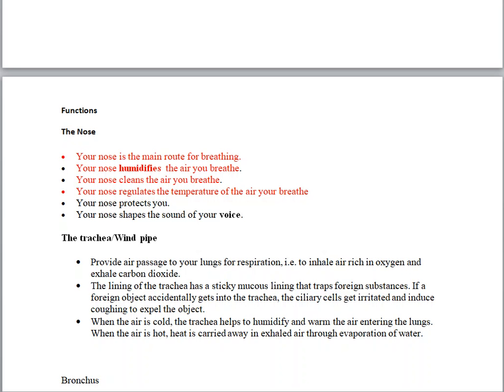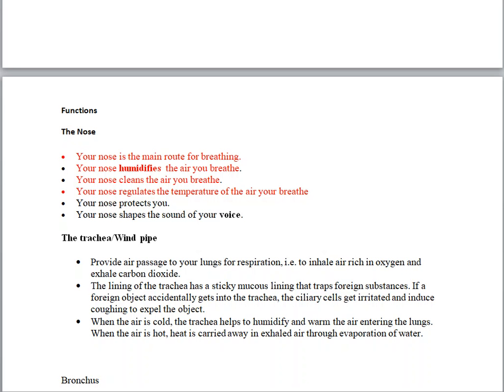Any solid particle that might be in that air. So the other function of the nose is to clean the air that you breathe. So very important. The other one is that your nose regulates the temperature of the air you breathe. Yes. If the air that you breathe is very hot, it is the function of the nose to cool it. And if it is very cold, then the nose warms the air so that it doesn't reach the lungs when it is very, very cold.